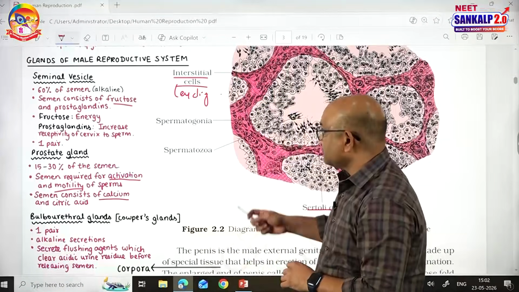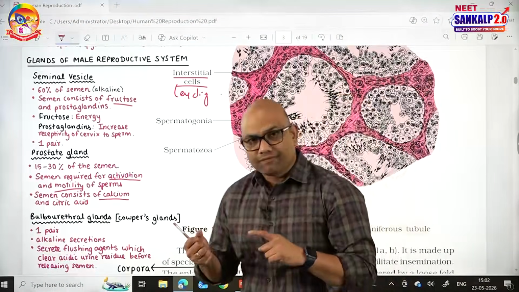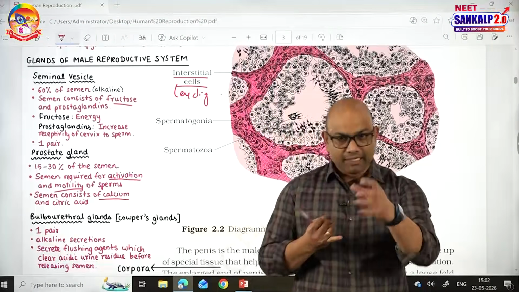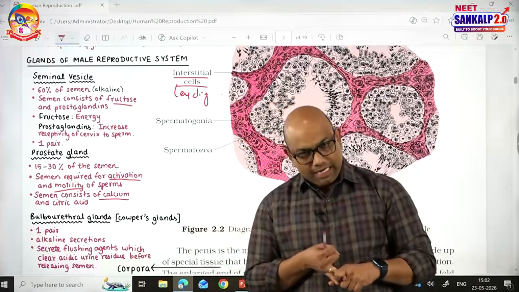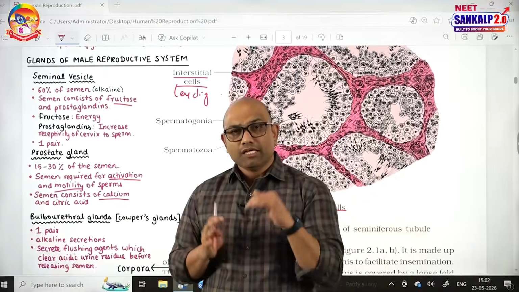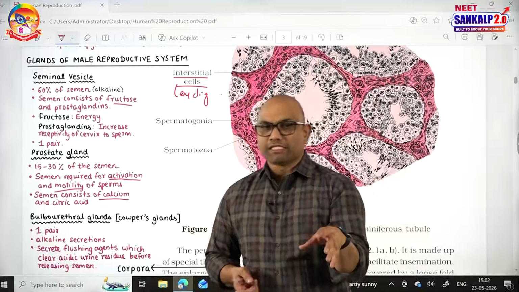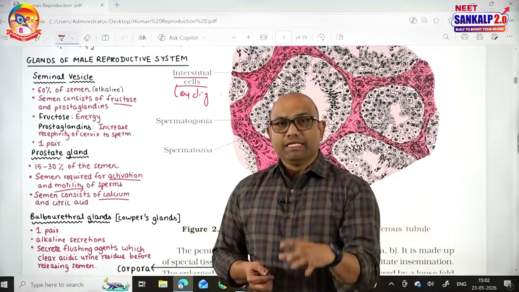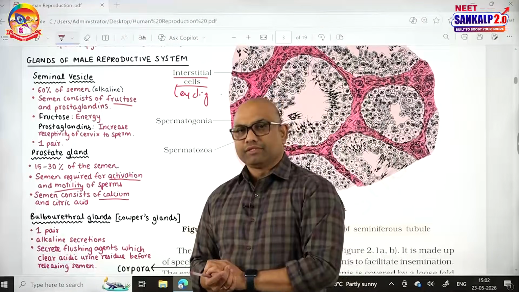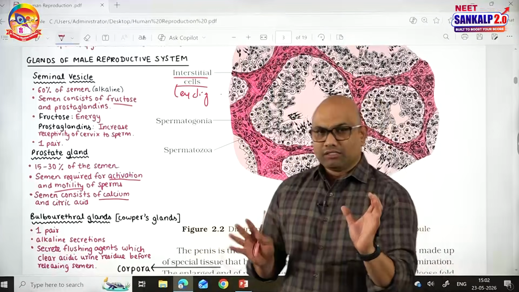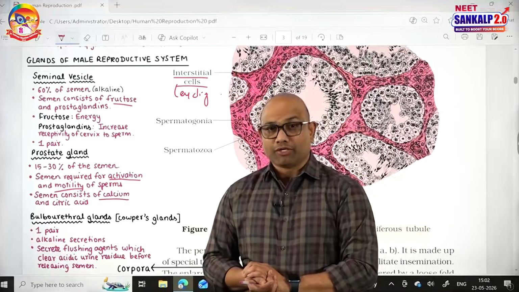Next, the secretions of seminal vesicles, NCERT point, secretions of prostate gland and bulbourethral glands put together are called seminal plasma. The seminal plasma along with the sperms is called semen. So these are the important points related to the male reproductive system.